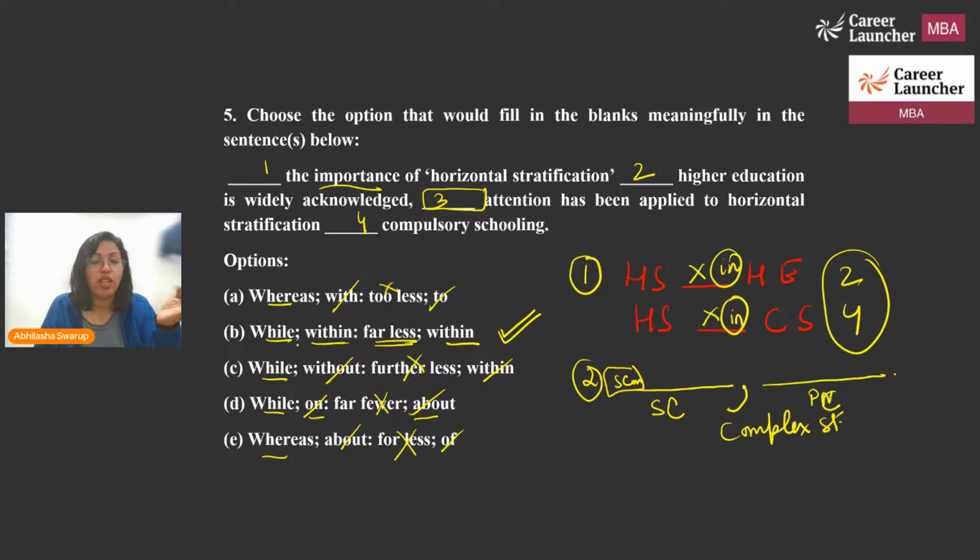And the while, of course, is a subordinating conjunction. So let's read. It says, while the importance of horizontal stratification within higher education is widely acknowledged, far less attention has been applied to horizontal stratification within compulsory schooling. And now see what a beautiful sentence we've got. So of course the correct answer here is option number B.